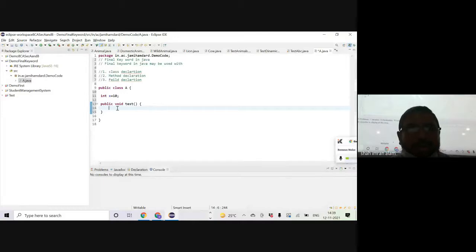Inside it, if I want to change the value of this X, I can do so. Earlier it was 10, now I can change it to 11, for example. Okay, the value would be changed. I am not getting a compilation error. Okay guys, is that clear?